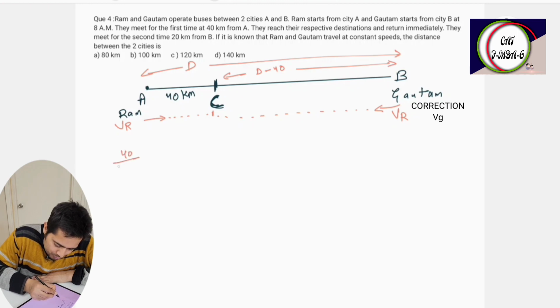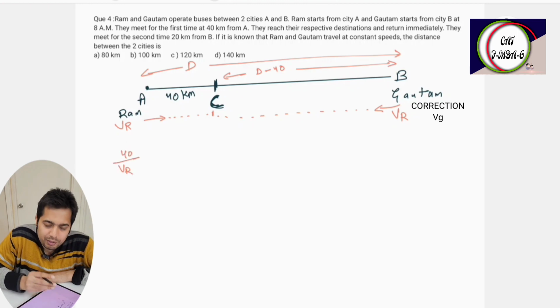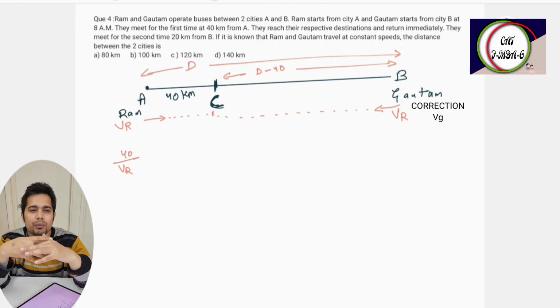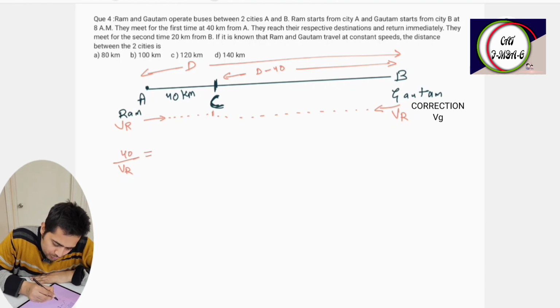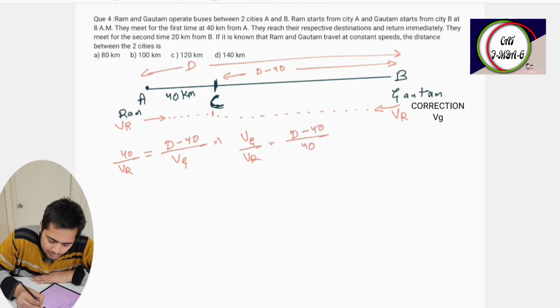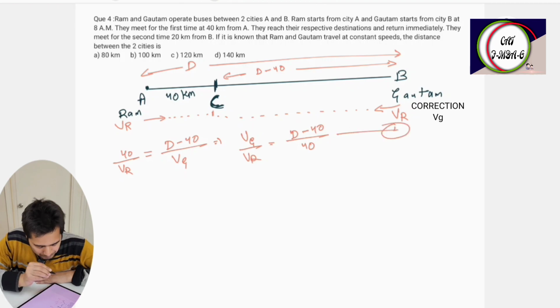So 40 upon VR, distance traveled by Ram divided by speed of Ram, is the time. Obviously when two people are meeting together, they must have traveled for the same time, so it is equal to D minus 40 divided by VG. That implies VG by VR is equal to D minus 40 upon 40. Equation number 1.